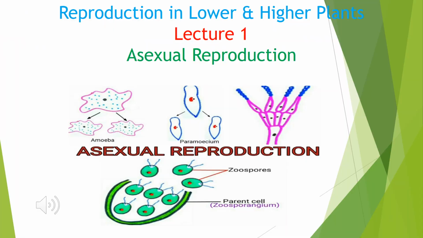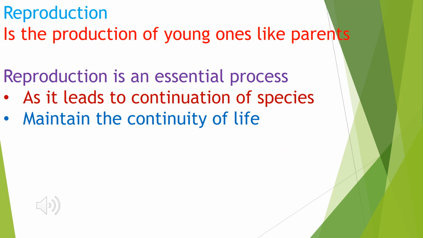As we all know, the syllabus of 12th standard has changed. So the first chapter which we are coming across is reproduction in lower and higher plants. In this chapter, we are going to deal with both modes of reproduction, that is sexual and asexual. So we are starting with the concept of reproduction.